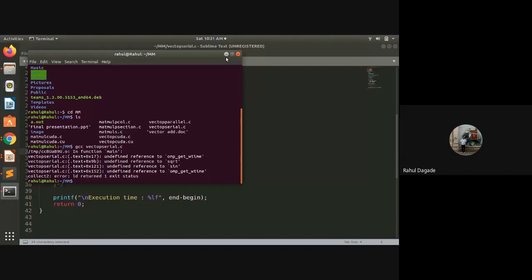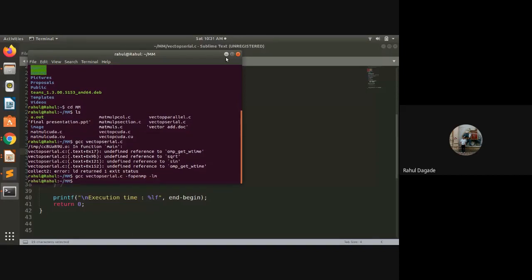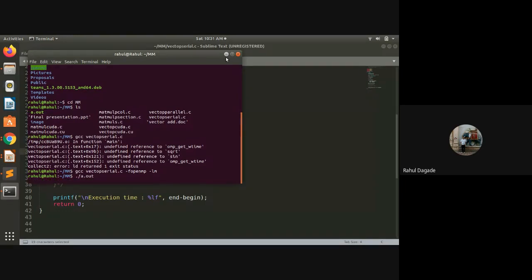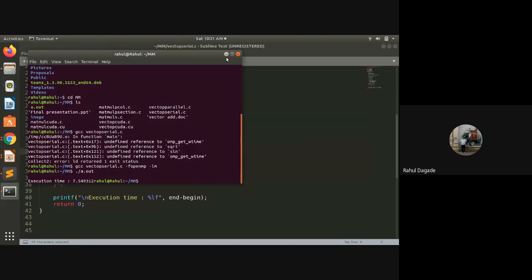Since we have used OpenMP functions, we need to pass its library, which can be passed as -fopenmp. And since we are using a math library, we have to use -lm. So now it has executed. Now ./a.out. It is executing for 10 raised to 8 data points. So now it has taken 7.5 seconds. So around this many seconds are taken to execute this.